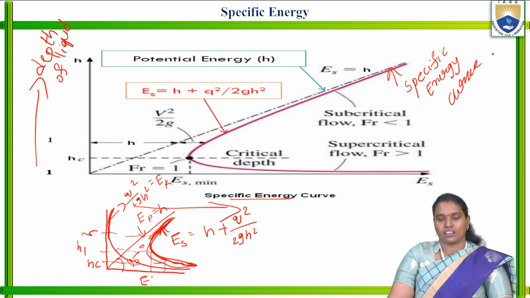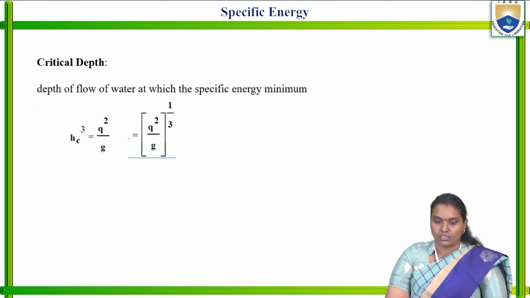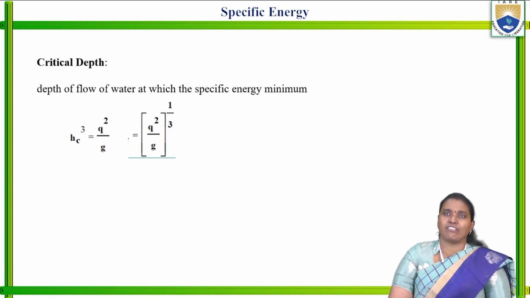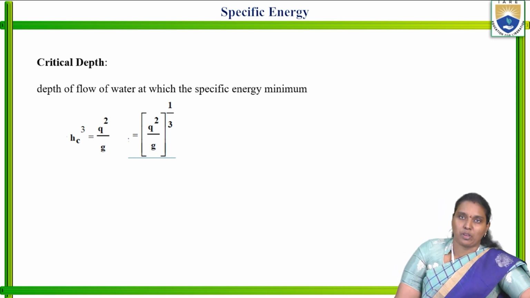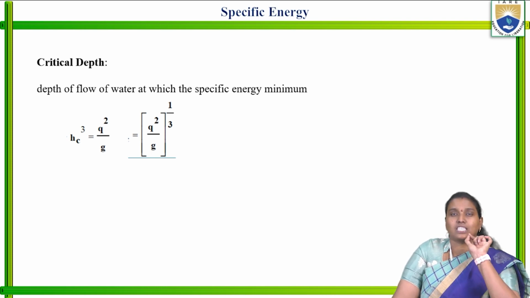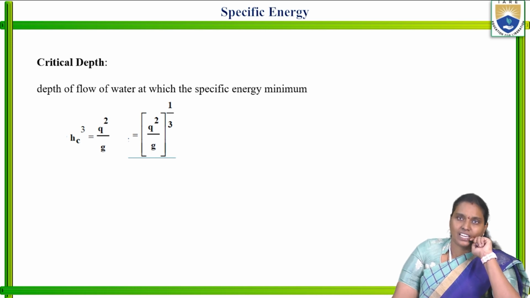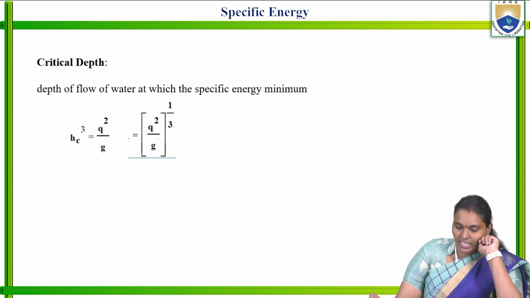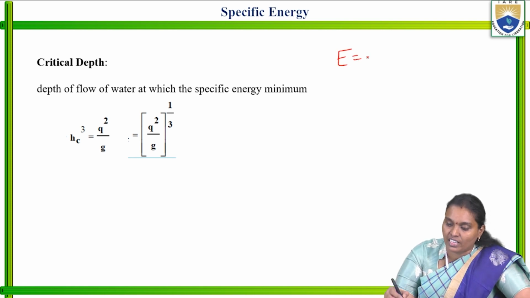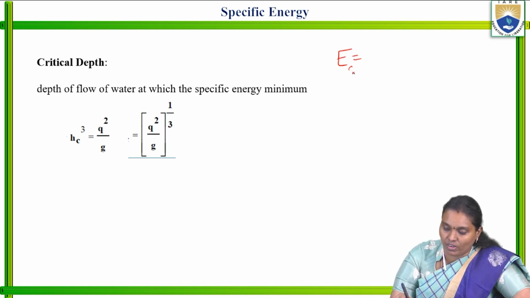Specific energy curve. Now next, critical depth. Critical depth is nothing but the depth of the flow of water at which the specific energy is minimum. Whenever the specific energy is minimum, that particular depth is known as the critical depth. So coming to the critical depth, first we have to understand how we will get the specific energy E, which is equal to,